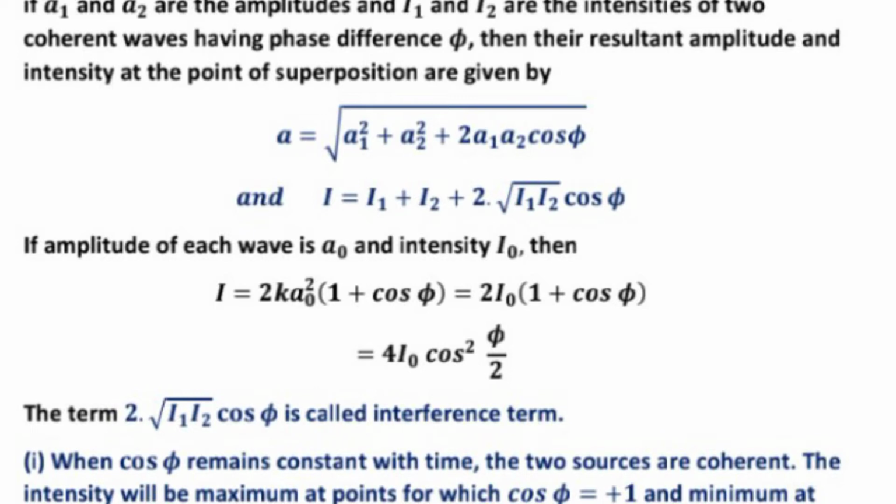When cos phi remains constant, the two sources are coherent. The intensity will be maximum at points for which cos phi equal to plus 1 and minimum at the points for which cos phi equal to minus 1.